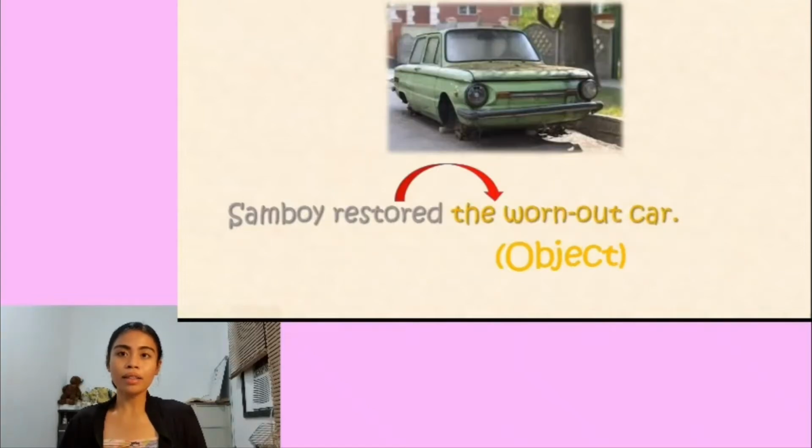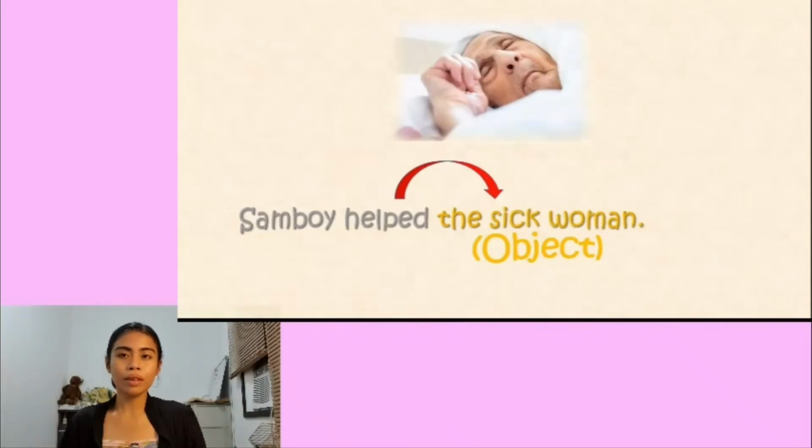So next, some boy restored the worn out car. The worn out car is a noun phrase that functions as an object of the verb restored. So another example, some boy helped the sick woman. The sick woman functions as the object of the verb. Thus, it is a noun phrase.